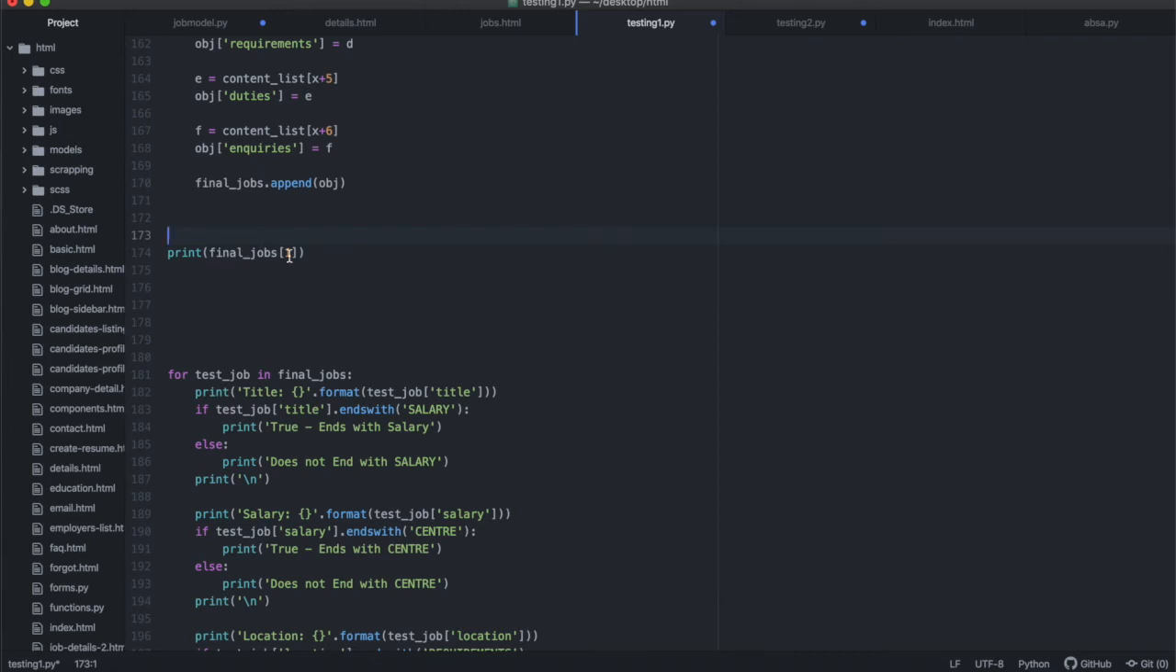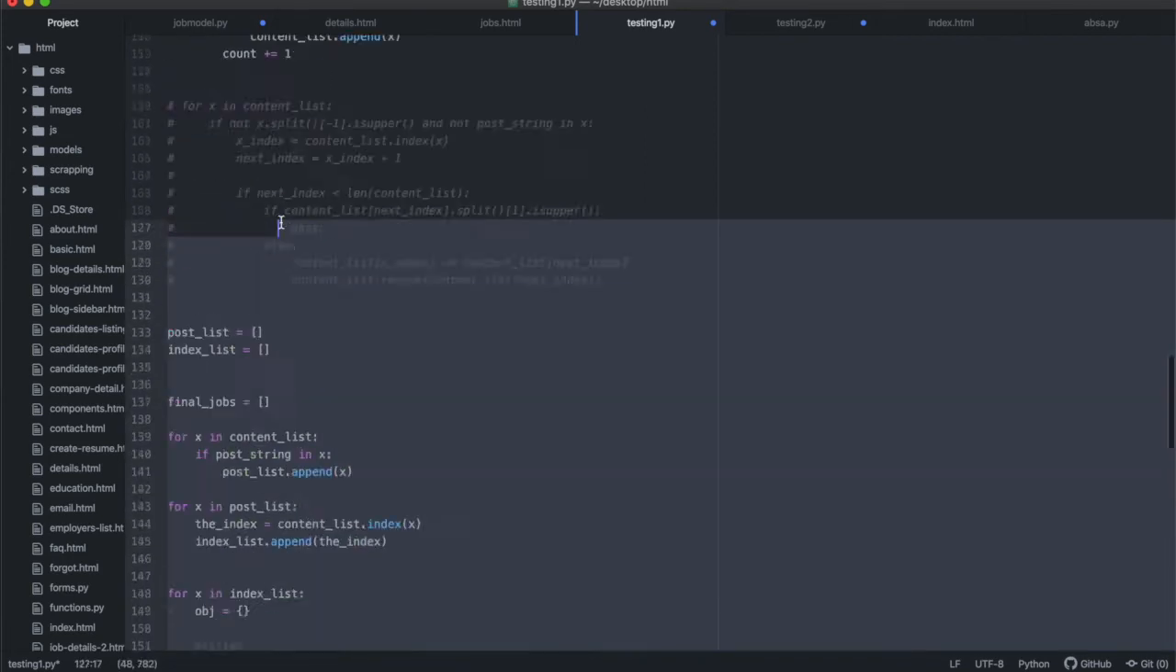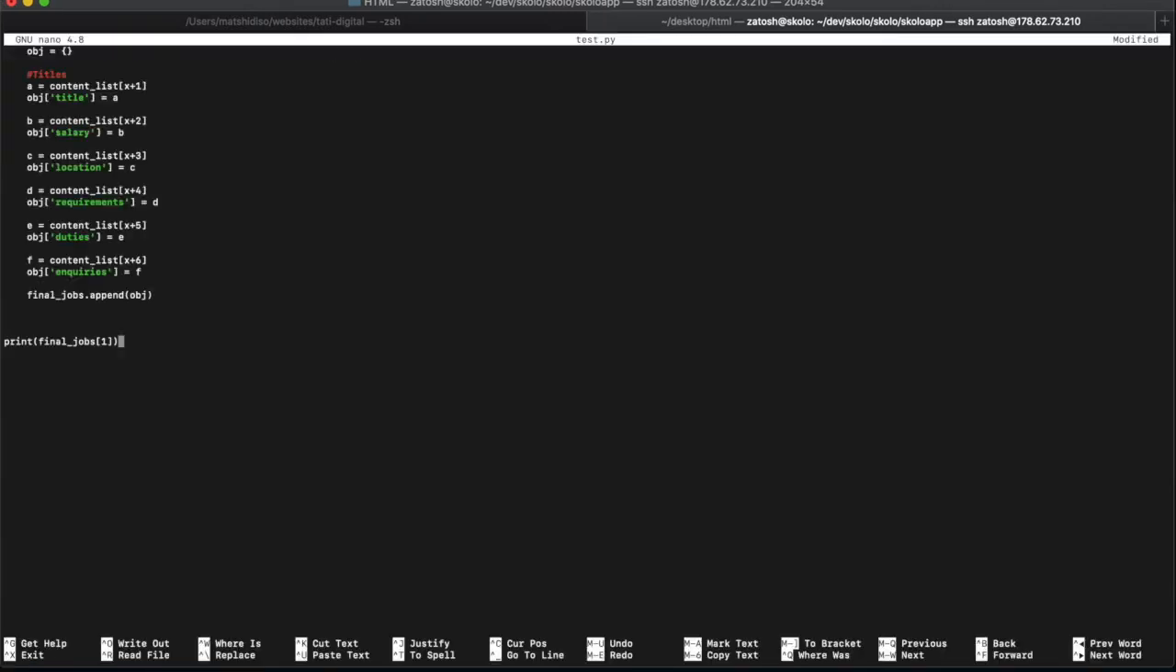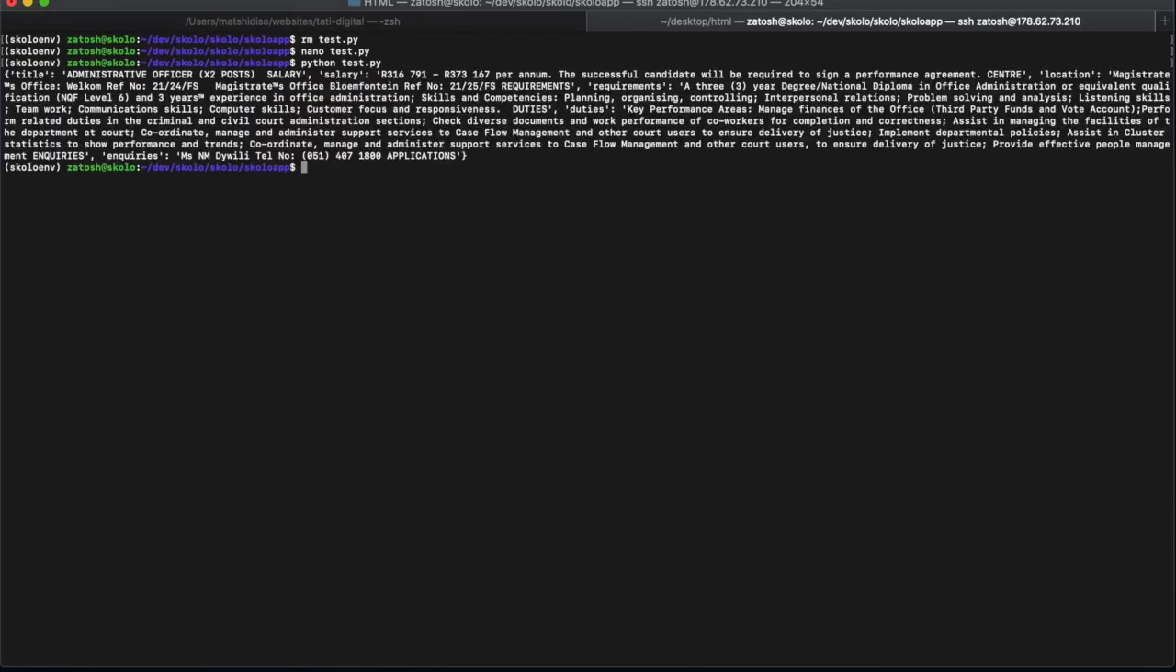Okay, so final jobs number 1. All right, and so this will print the second element inside this final jobs list. All right, so let me print this. So let's run this. All right, so for career 7 file, the title is this administrative officer. Okay, and it has salary at the end of it. Okay, and then the salary is this.